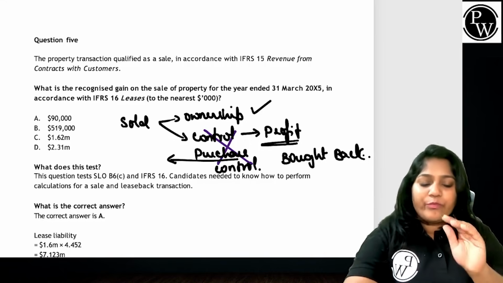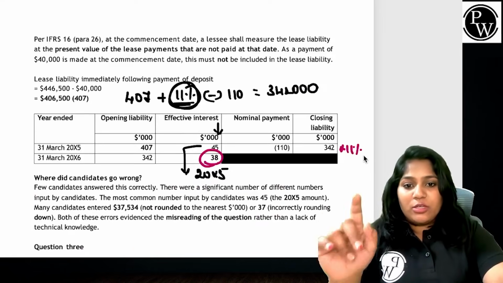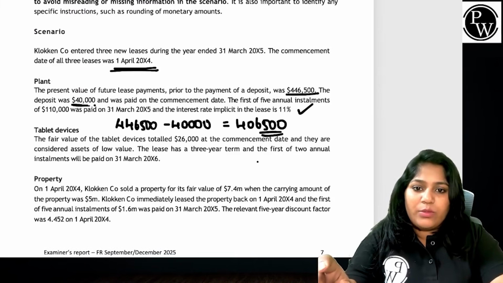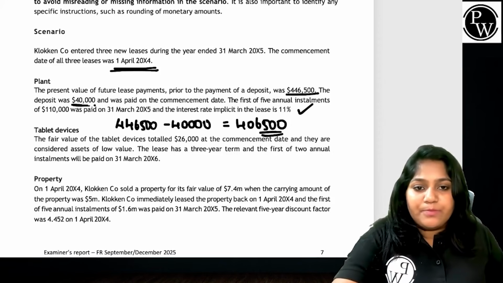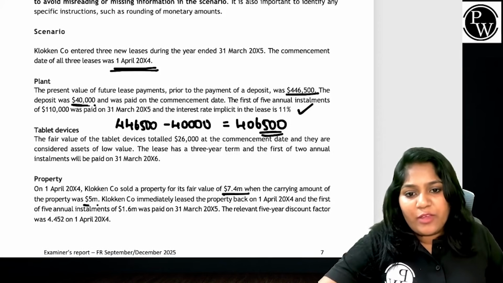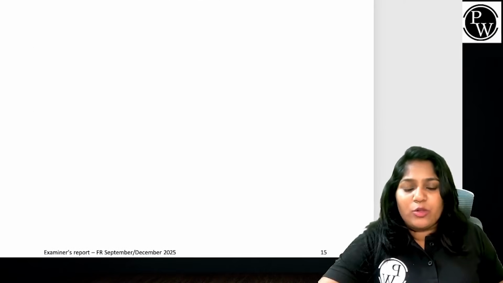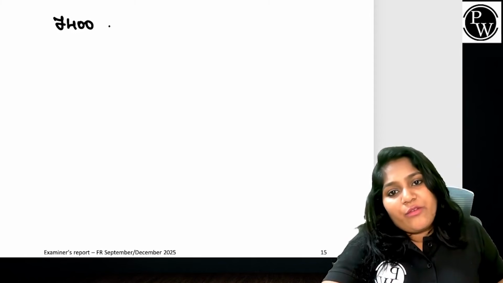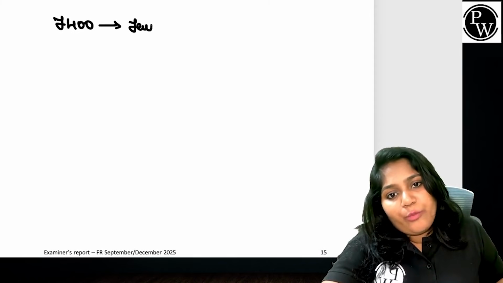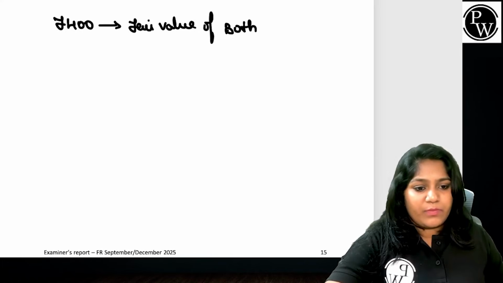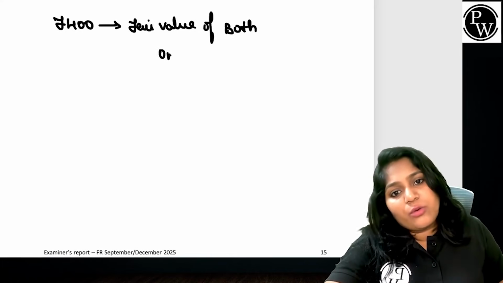How do we do it? Very simple. Let's go back to the question that we have got. So, yeah. Clock & Company sold a property at its fair value of 7.4 million when the carrying amount was 5 million. So, guys, understand. I'm going to take a white page for you to understand. 7.4 million is the fair value of both ownership and control. Ownership and control.